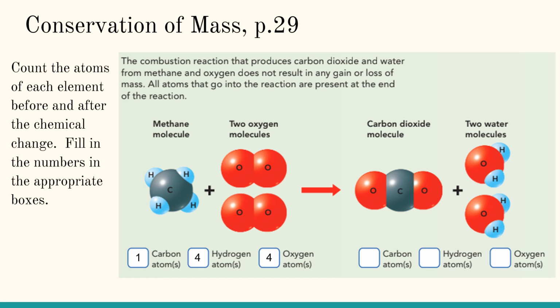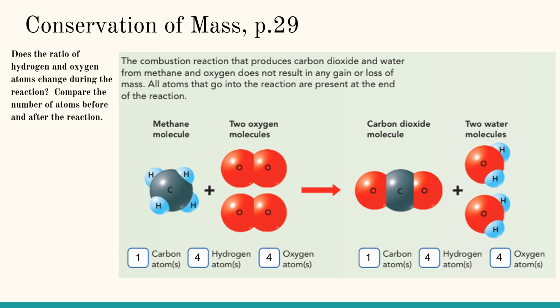Then on the other side, we're counting from both sides, so everything together. There is 1 carbon, 1, 2, 3, 4 hydrogens, and 1, 2, 3, 4 oxygen. So again, we have 1, 4, 4. And you'll notice that both sides have the same number of atoms: 1, 4, 4, 1, 4, 4.